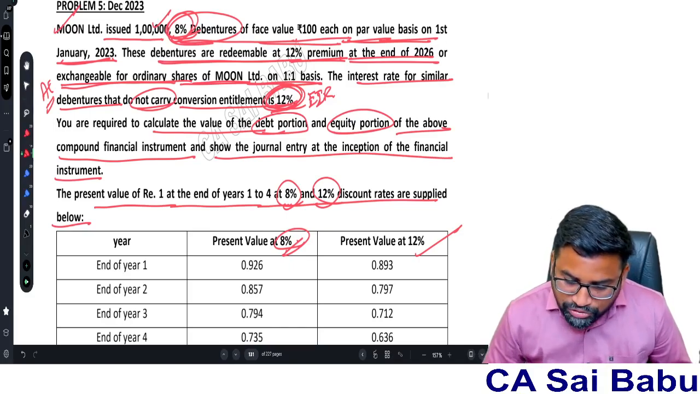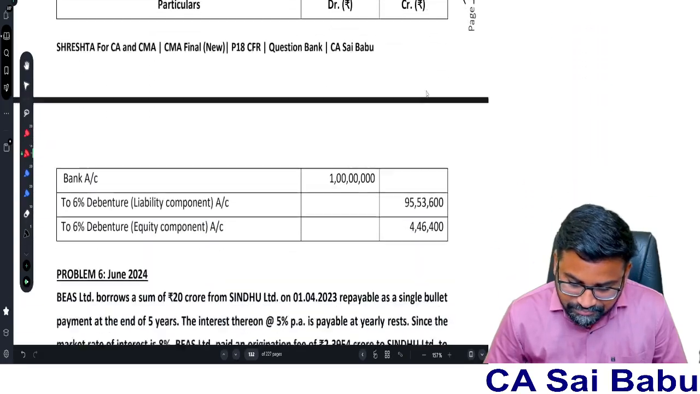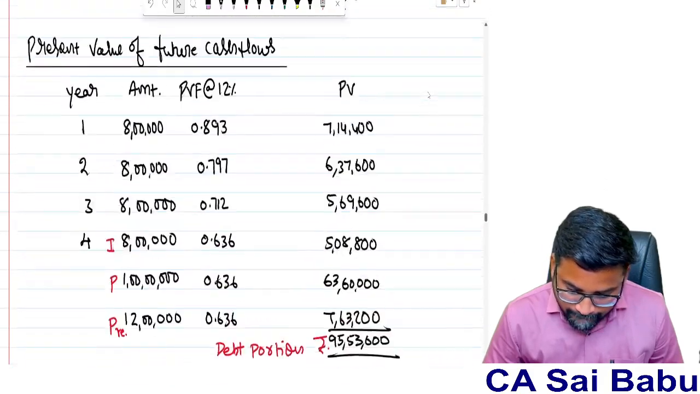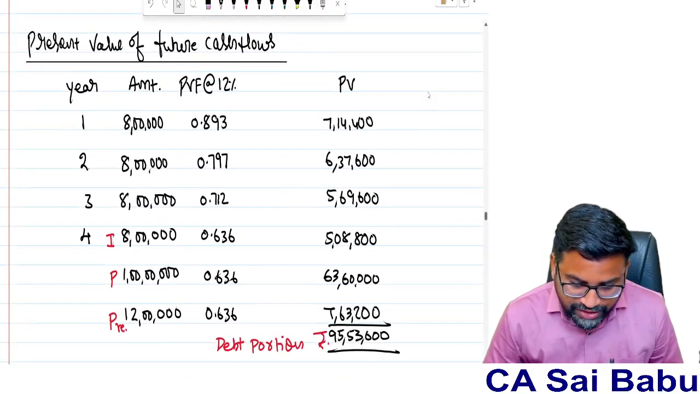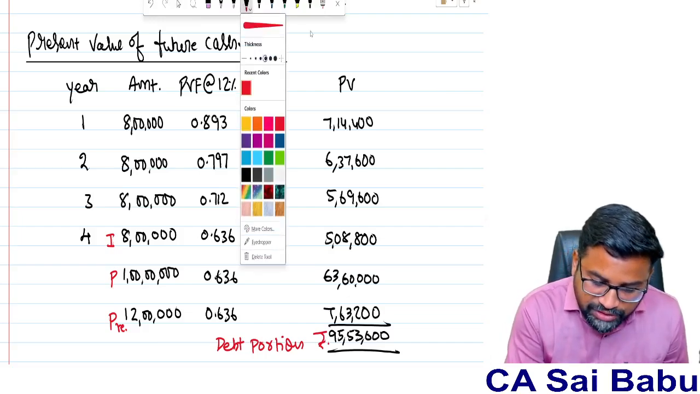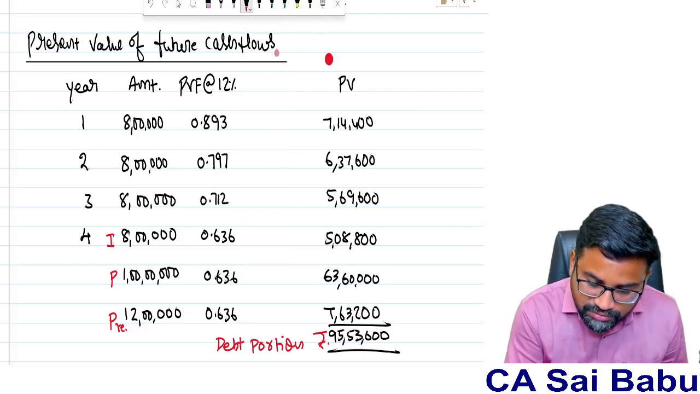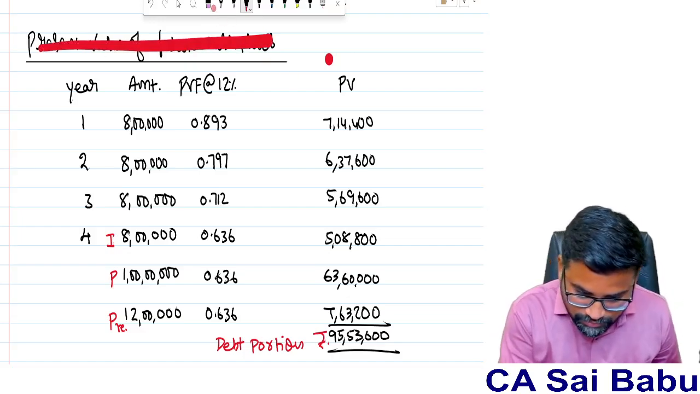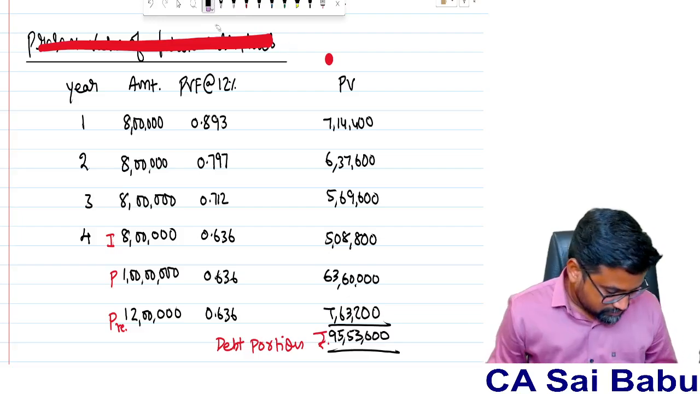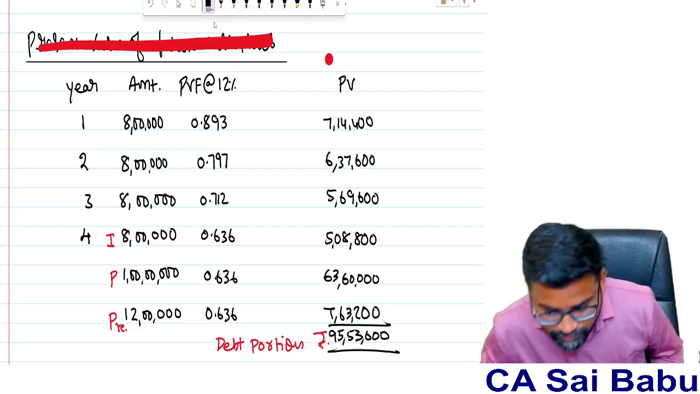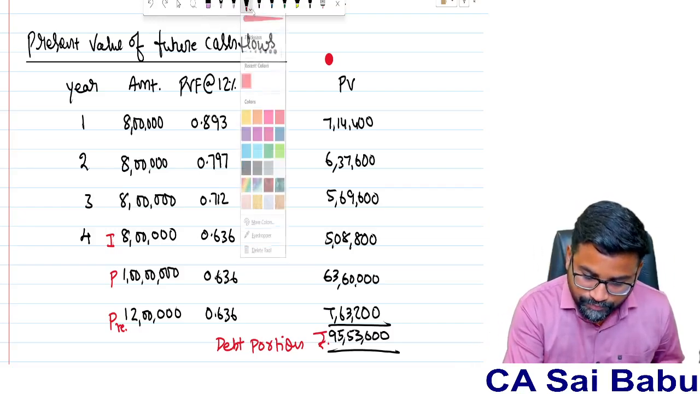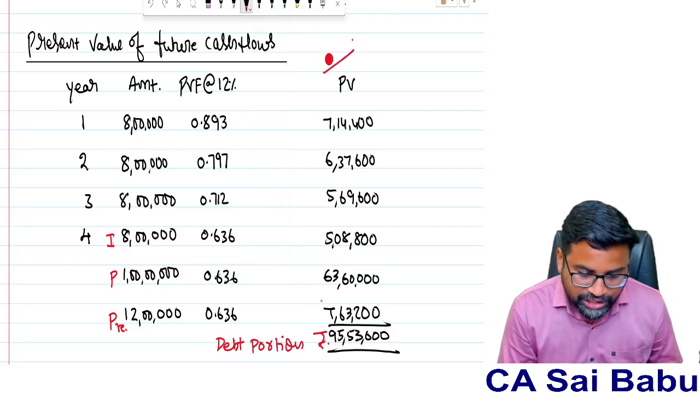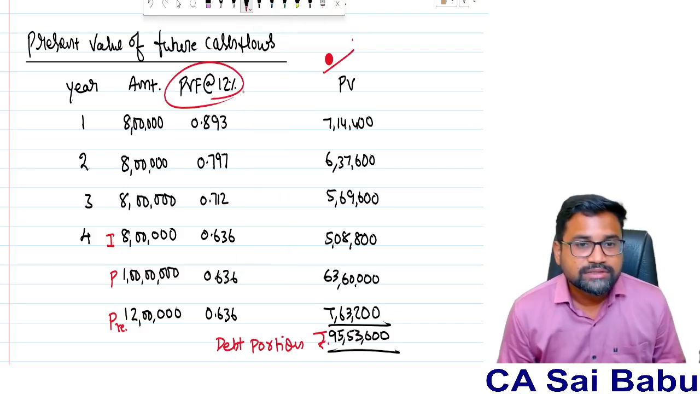Okay, so what do you need to do now? Simple. Convert everything into present value. See here, this is a December 2023 question. First I need to find out the present value of the future cash flows at 12%.